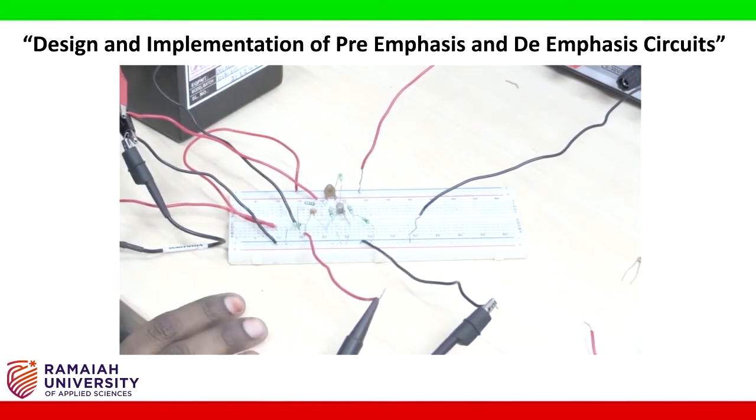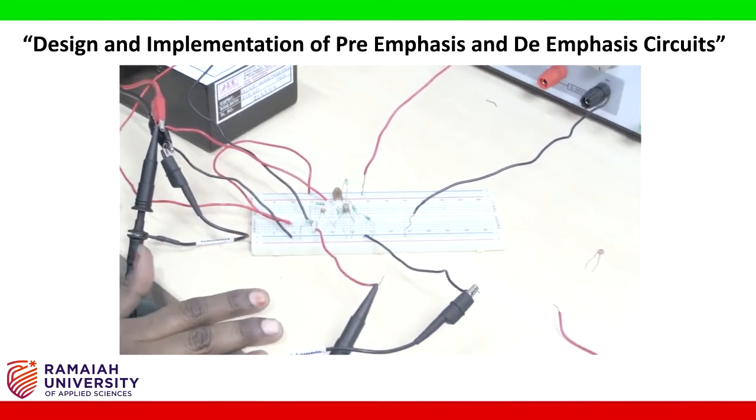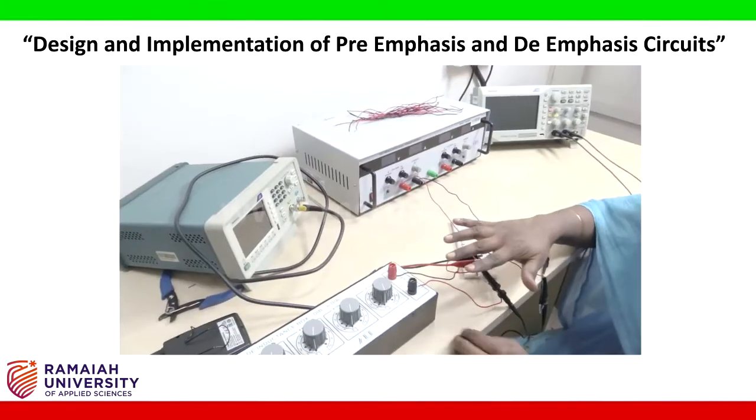So this completes connections of the circuit. Now we will conduct the experiment.